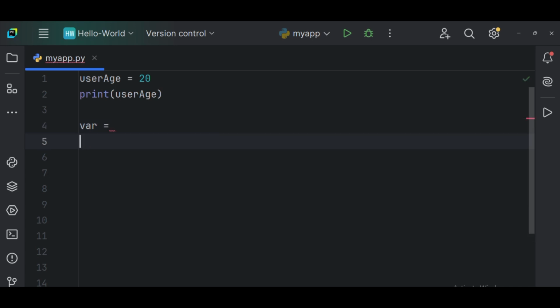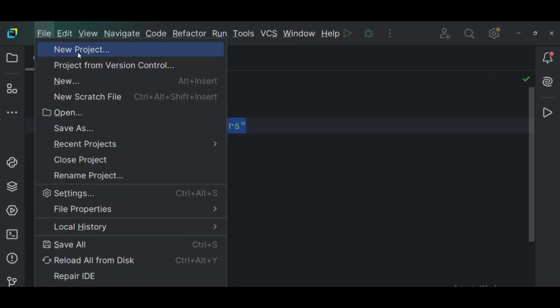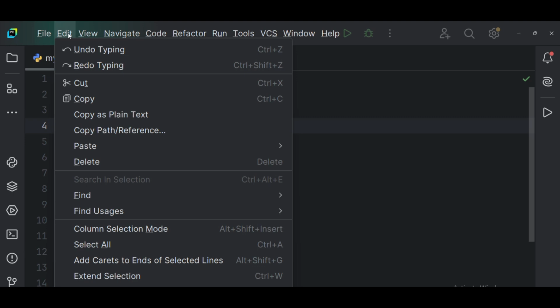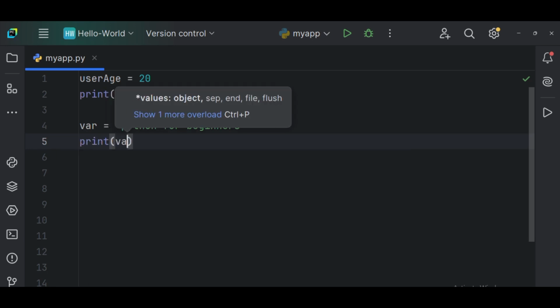So if I want to access the string, what should I do? Is it possible for me to access it? Yes, it's possible. If you want to undo, you can just undo like this, or you can use the shortcut Control Z. It's going to get it for you. So what happened now? I just have to print. If I say print, what am I printing? I'm printing var.